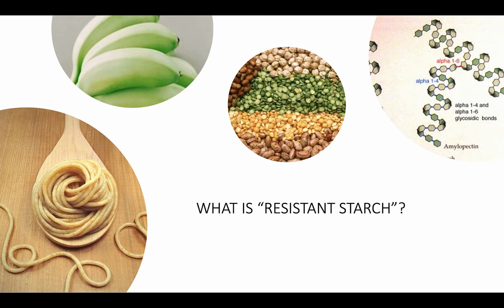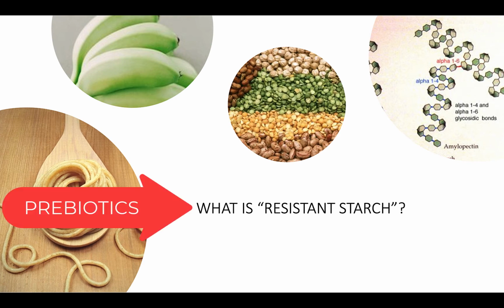I talked to you about resistant starch, alpha-linked glucose molecules that resist enzymatic hydrolysis. They don't get broken down in the intestine. They move into the large intestine and can be broken down by the bacteria. They are creating new bacteria. They can also be referred to as prebiotics.